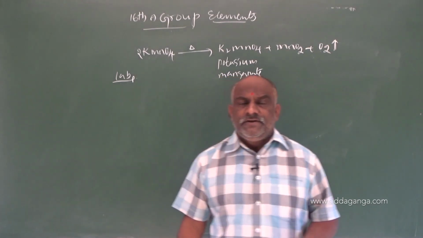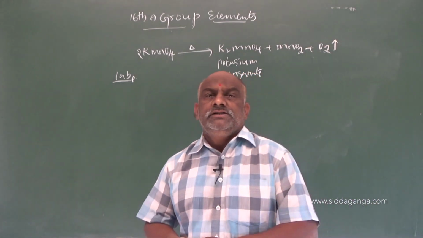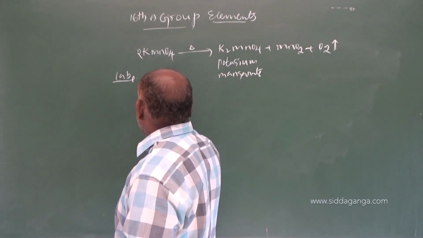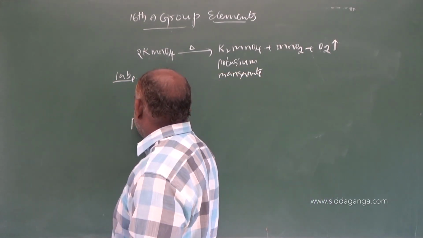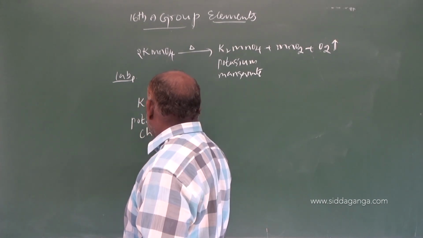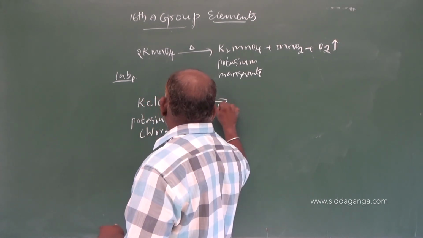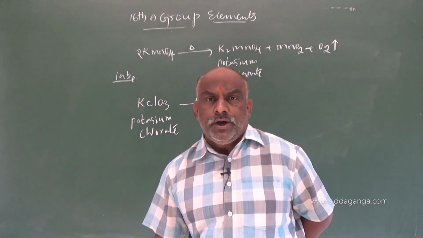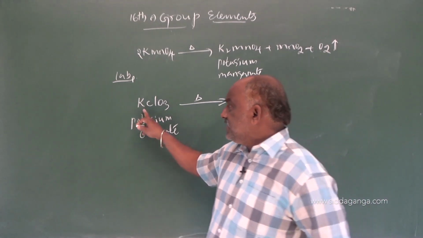What will be the preparation? How to prepare dioxygen in the lab? Simple, it is decomposition of KClO3. What is KClO3? Make a note, my dear students, this is called potassium chlorate. Decomposition of potassium chlorate. The molecular formula is KClO3.